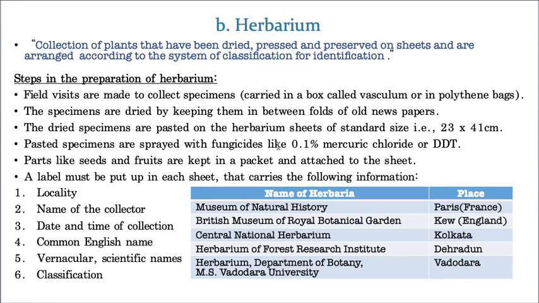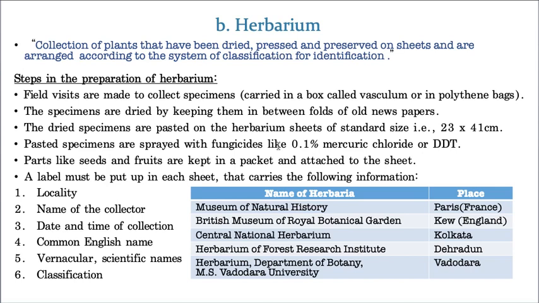This plant belongs to this area. Where this plant was collected, who collected it, from where he collected it, all the details will be there. That is the only difference between normal paper and herbarium paper. There is nothing else. Don't imagine much, students. A herbarium sheet is a normal paper, but in it there are some columns to fill in the details, in the bottom corner. That is the meaning of a herbarium sheet.